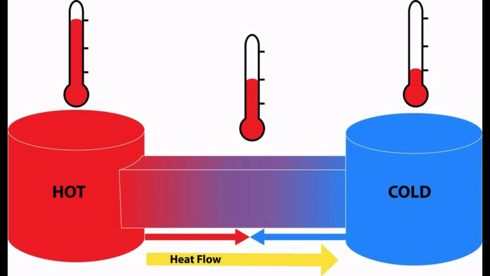What will happen if two bodies at different temperatures are brought in contact with one another? There will be a transfer of heat energy from the hot body to the cold body until a thermal equilibrium is established between them. When a cold body is placed in contact with a hot body, some thermal energy is transferred from the hot body to the cold body. As a result, there is some rise in the temperature of the cold body and decrease in the temperature of the hot body. This process will continue until these two bodies attain the same temperature.